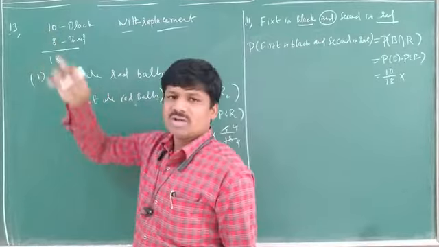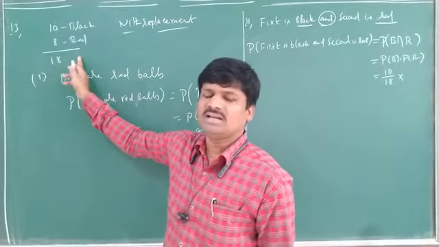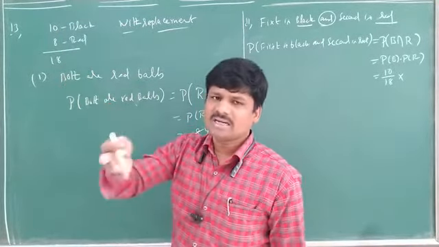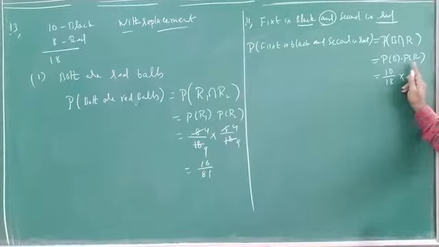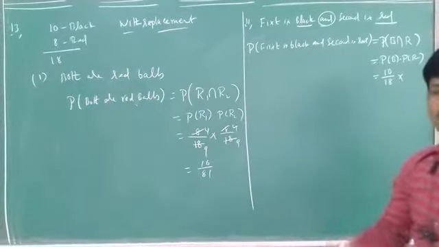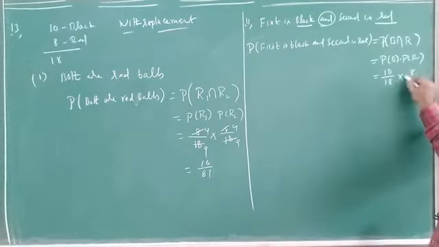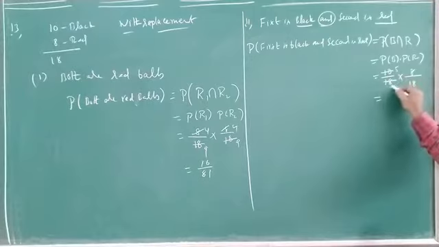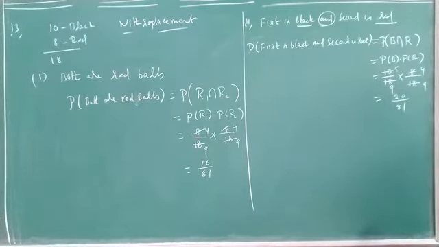Then when you are drawing the second ball, how many balls are there in total? 18 balls only are there, because I replaced the first ball. Second ball it will be a red ball. How many red balls are there? 8 balls are there. From 8 we have to draw one ball. So what is the probability? 8 by 18. Simplify this: 2 will be cancelled, 4 times 9 times.